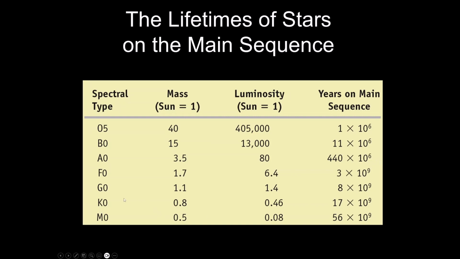If you look down here at the bottom, this is where it gets a little interesting. The K and the M stars. If you look at these numbers down here, like K0, that's the most massive K star you can have. And what's its years on the main sequence? 17 billion. Well, you may not know this, but I'll tell you now, our universe is 13.8 or so billion years old. So the life expectancy of a K star exceeds the age of the universe. What does that mean? It means that every single K star or M star that has ever been born in the history of the universe still exists to this day.